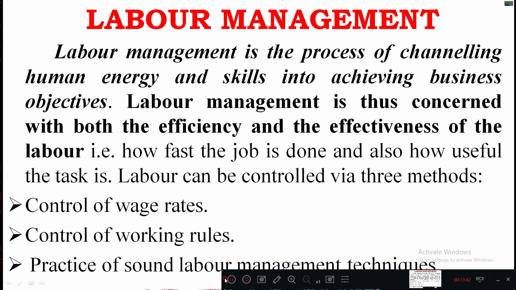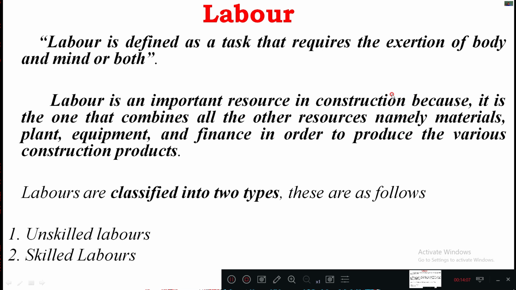That is nothing but you need to give a standard procedure and training to the labor, so that whatever work they are going to carry out should be in an effective mode. It should not be with any mistakes. I mean, it should be with zero mistakes, so that you can save the time as well as the resources they are going to use for those works. Okay, so that you can control under this.